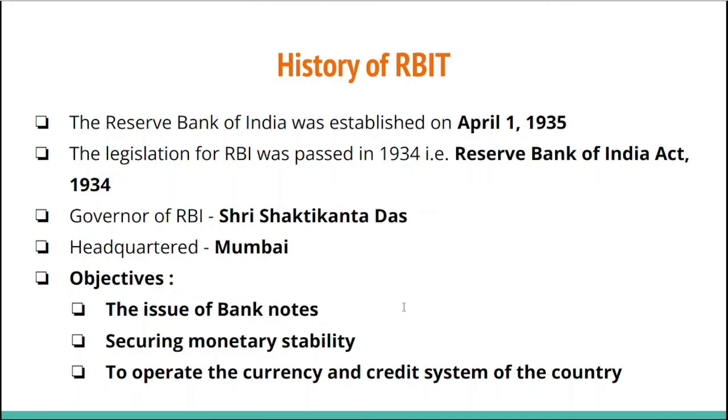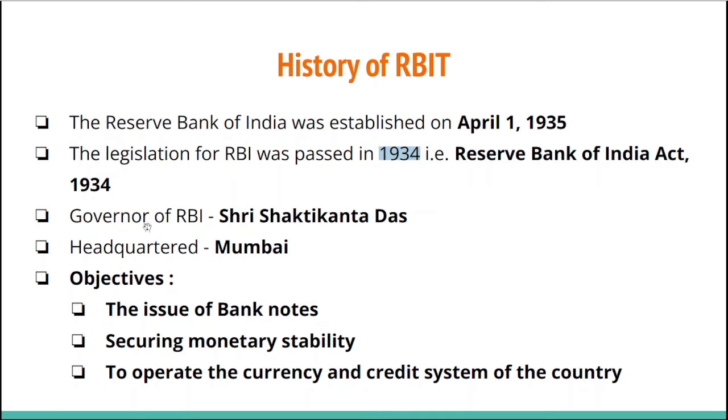Now let's talk about the history of RBI itself. So this T is probably a spelling mistake. The Reserve Bank of India was established on 1st April in the year of 1935. The legislation for Reserve Bank of India was passed in the year of 1934, that is Reserve Bank of India Act 1934. So you must remember this one, of course. So there is a gap between both the establishment and the passing of the act.